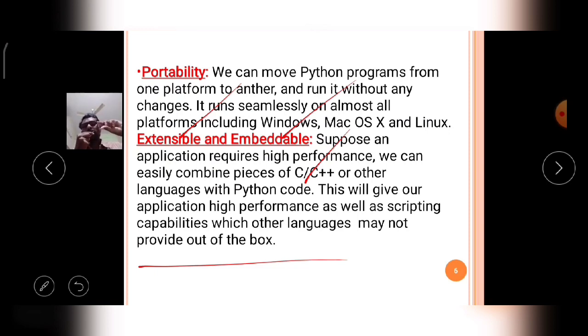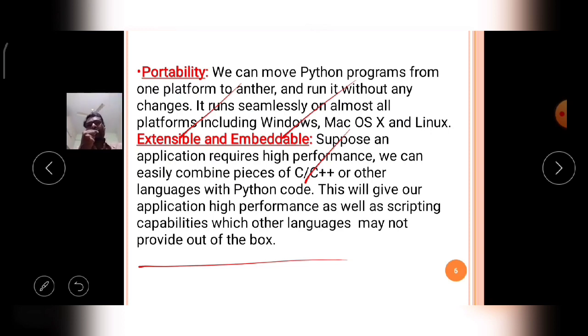That means you have to use that language's syntaxes only. The applications are developed in a particular language, C or C++. Software applications work on C and C++ applications only, on the same language only, and cannot support other languages' applications. But Python can support other language applications, embedded into our project, our program.